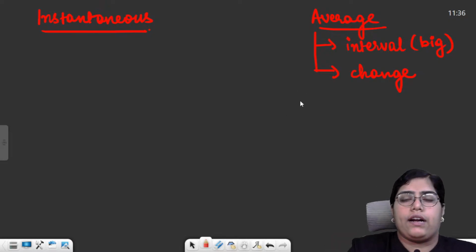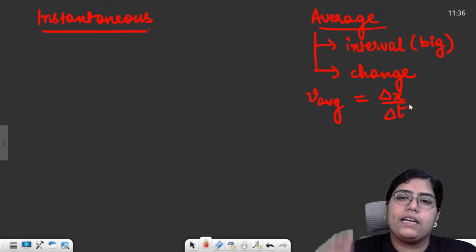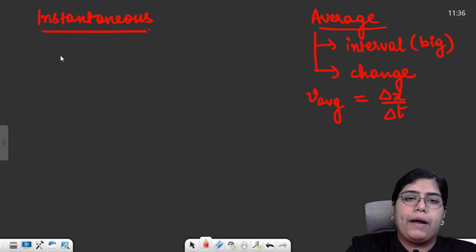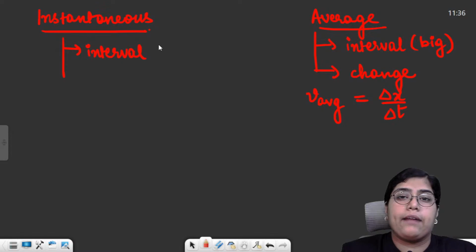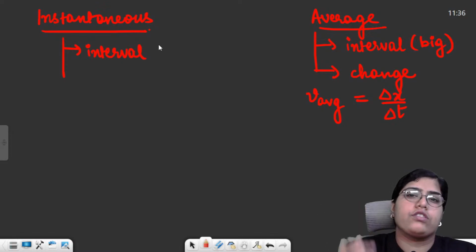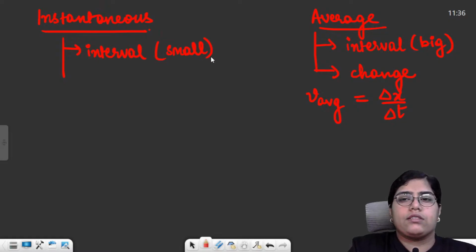But on the other hand, I'll just write the formula also for you. So v average will be basically delta x by delta t. Why am I putting delta? Delta means absolute change. But whenever I'm talking about instantaneous, that means I'm saying at that particular instant of time. That means I'm saying within this 1 second, what is the change? So when I'm talking about instantaneous, the time interval is quite small.